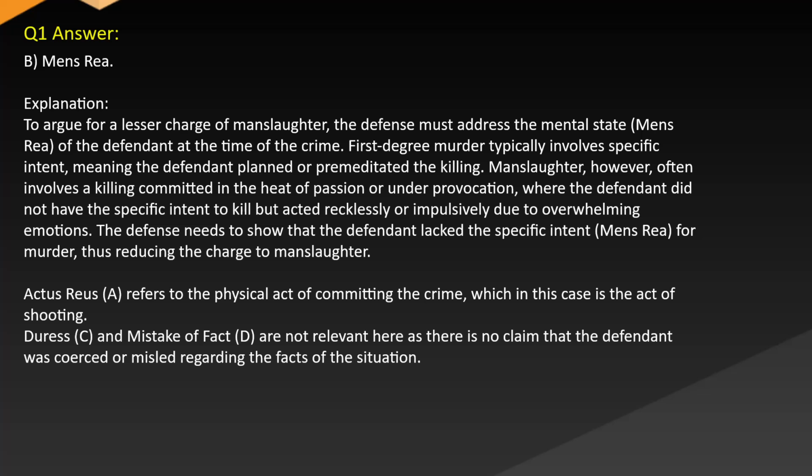The defense needs to show that the defendant lacked the specific intent, mens rea, for murder, thus reducing the charge to manslaughter. Actus reus refers to the physical act of committing the crime, which in this case is the act of shooting. Duress, C, and mistake of fact, D, are not relevant here, as there is no claim that the defendant was coerced or misled regarding the facts of the situation.